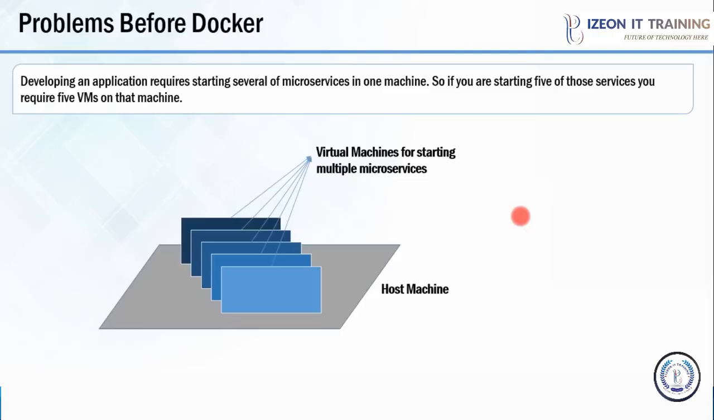And I have just given you an example of 5 microservices. What if there are more than 5 microservices? What if your application is so huge that it requires 50 microservices? At that time, using virtual machines doesn't make sense because of the wastage of resources.